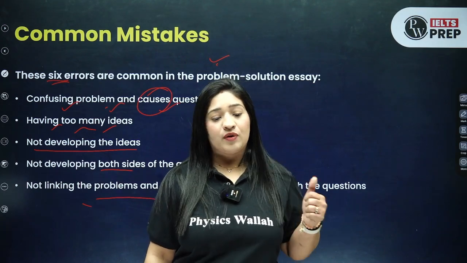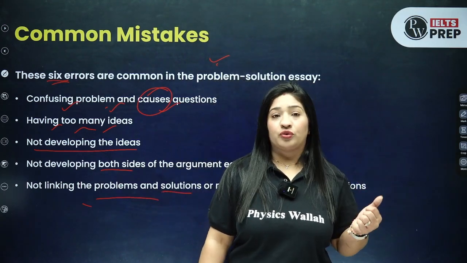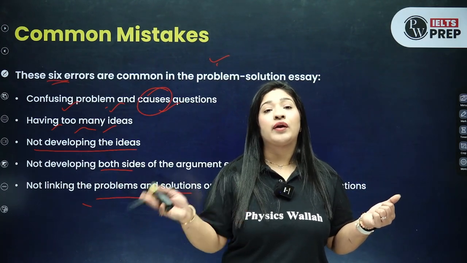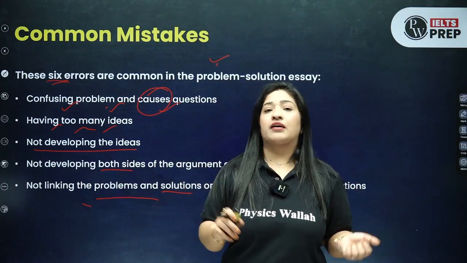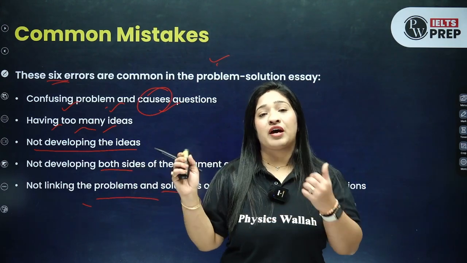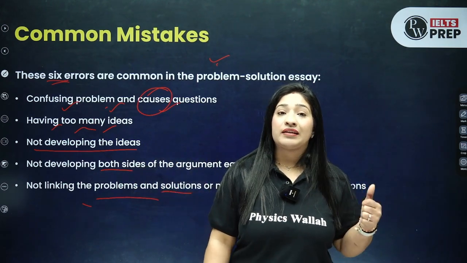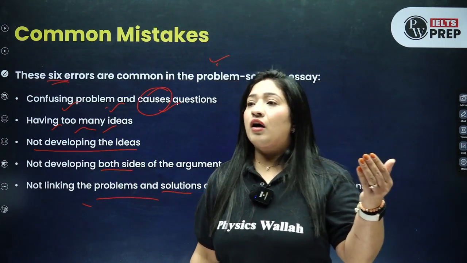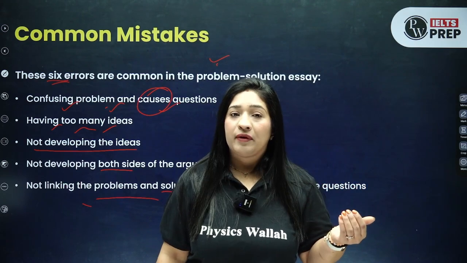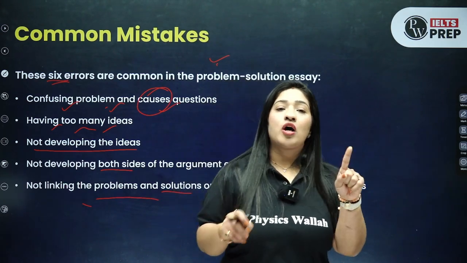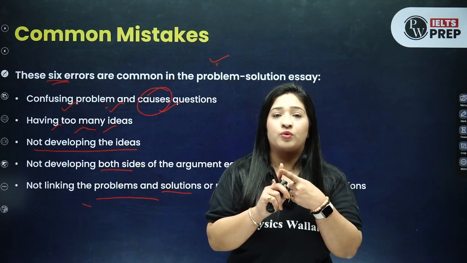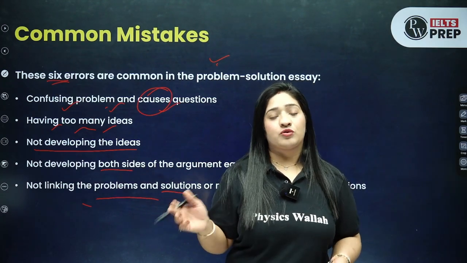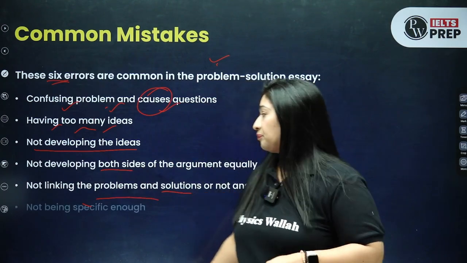For example, you are saying there are so many cars on the road. So solution इसका क्या हो सकता है? Right? You cannot write down anything कि भाई traffic police को ध्यान रखना चाहिए या public, we should follow the traffic rules. No. If the problem is that there are too many cars on the road, so उसका solution क्या होगा कि या तो भाई आप car sharing करो या start using the public transportation. So make sure कि आपका cause और आपका solution एक दूसरे से related हो. Right? Do not write down anything कि आपने cause कुछ लिखा है और आप solution कुछ लिख रहे हो. So this is something that you need to keep in mind.